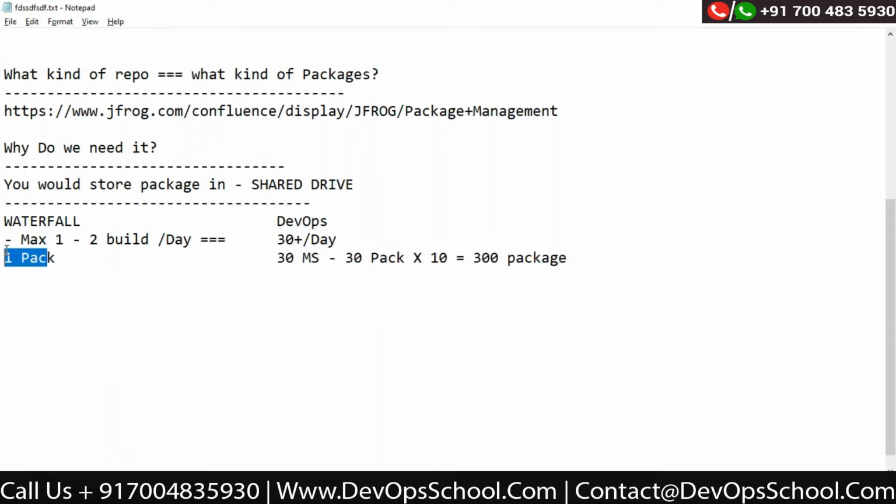So look at this, here hardly we have one package, everything assembled together. Now 300 packages, different modules you have. So the challenge here is you have to do the package versioning also, right? I'm not talking about the source code versioning, but package versioning, like which one is which version of it, automated versioning.